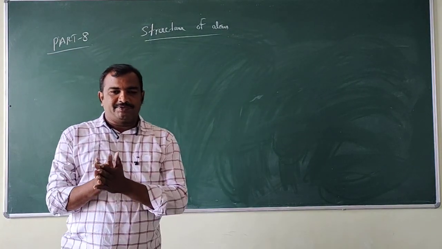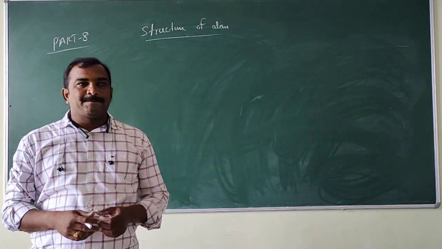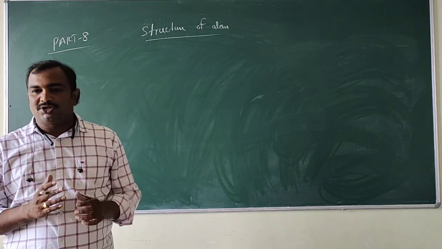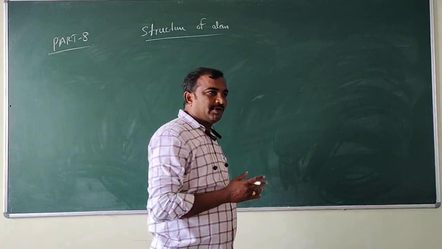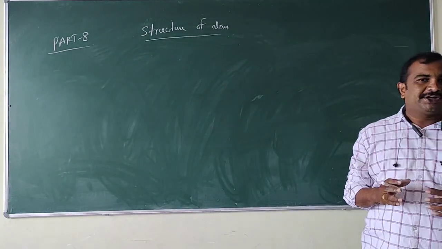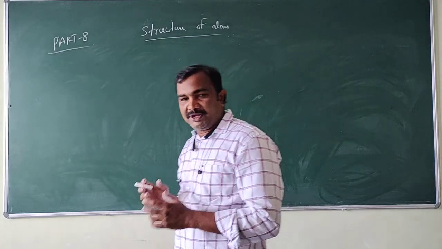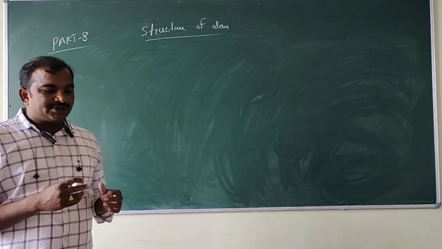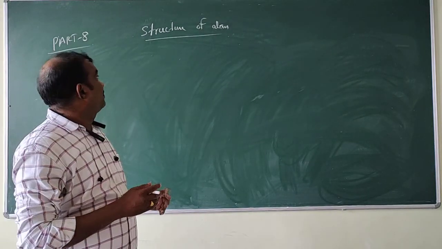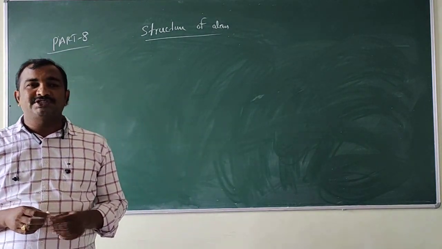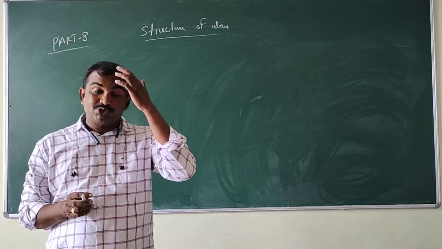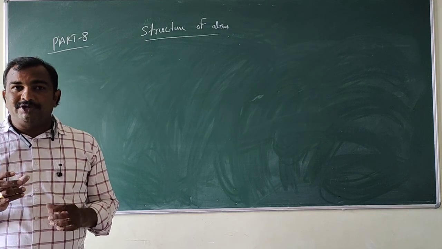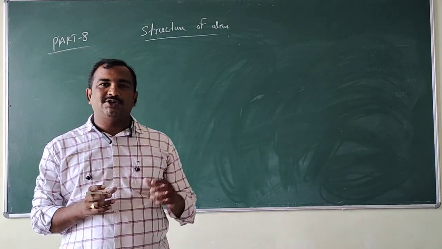So if you look here, in the last class we discussed the quantum numbers. What is the definition of quantum number? How many types of quantum numbers are there? What is the main use of quantum numbers that we discussed in the last class? If you revise the topics, quantum numbers are nothing but the set of numbers used to describe the total information of an electron in an atom.